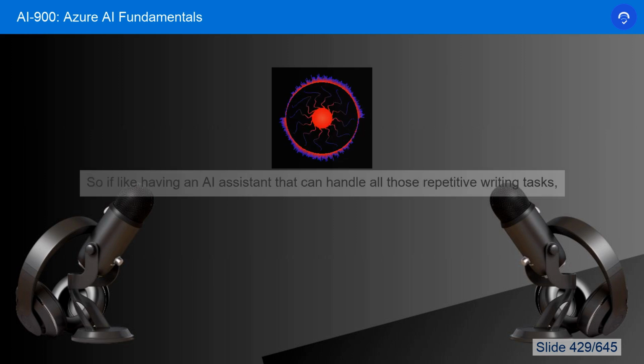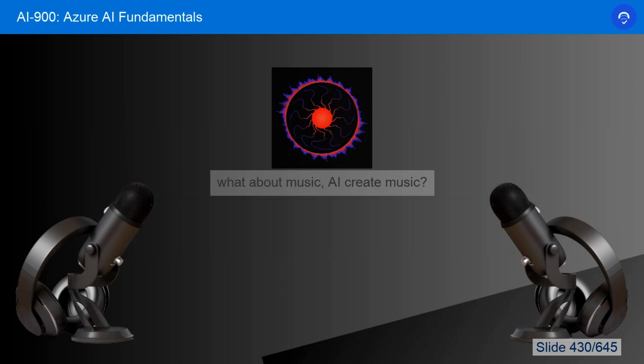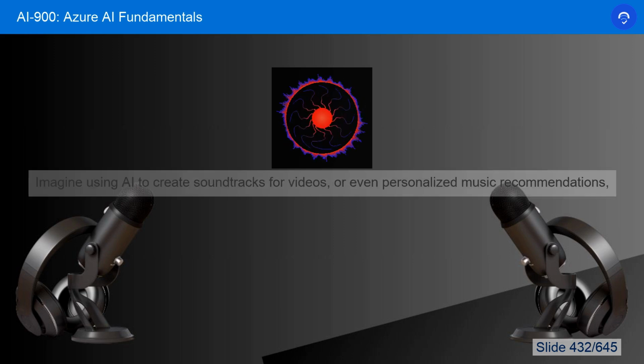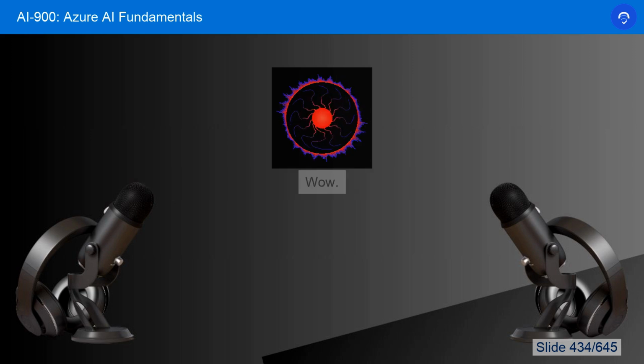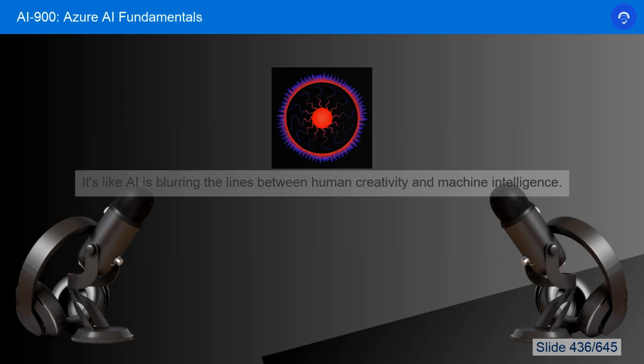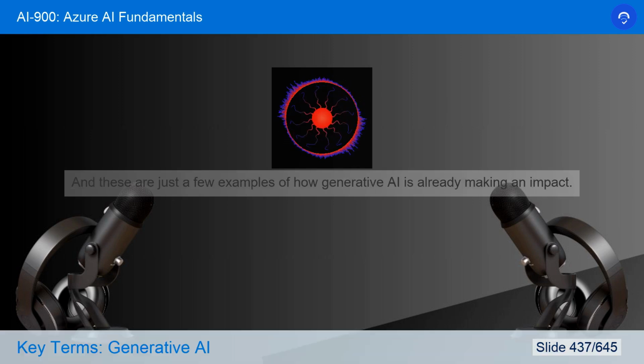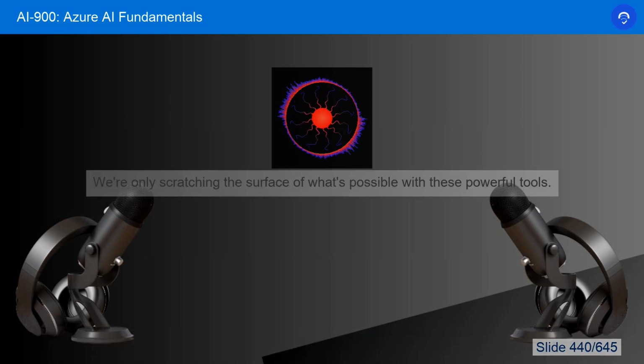So it's like having an AI assistant that can handle all those repetitive writing tasks. What about music? Can AI create music? Yeah, AI is composing music now. Imagine using AI to create soundtracks for videos, or even personalize music recommendations, or even collaborate with human musicians on new compositions. Wow, that's really amazing. It's like AI is blurring the lines between human creativity and machine intelligence. And these are just a few examples of how generative AI is already making an impact. Yeah, and this is really just the beginning. We're only scratching the surface of what's possible with these powerful tools.